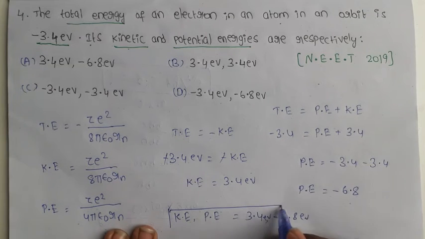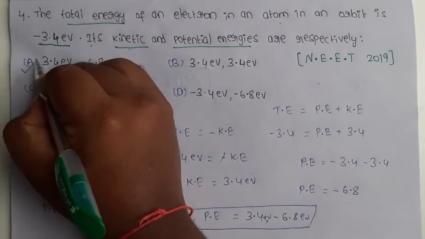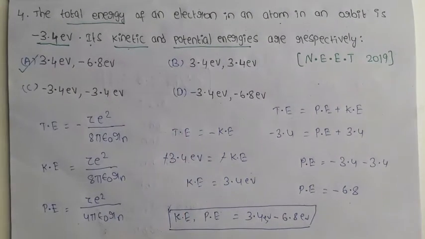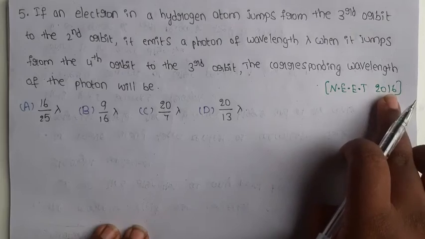This is the answer. See the options. Option A is the correct answer: 3.4 electron volt and minus 6.8 electron volt. Move to the next question from NEET 2016.